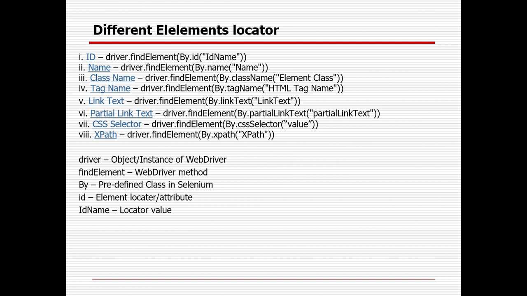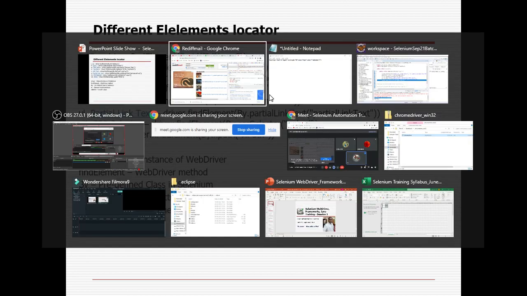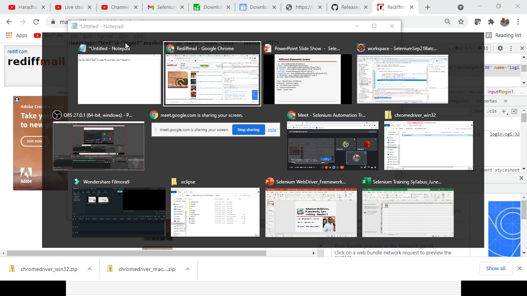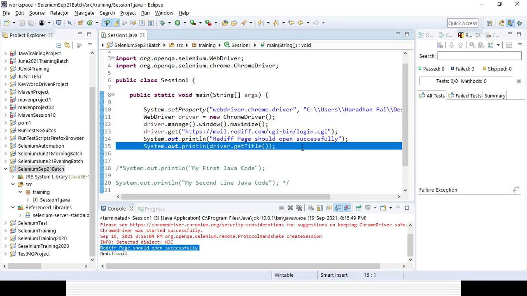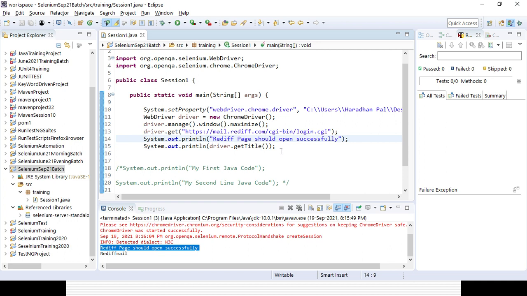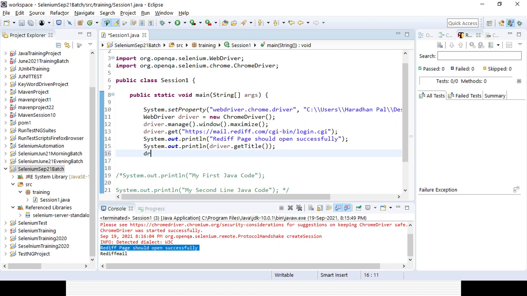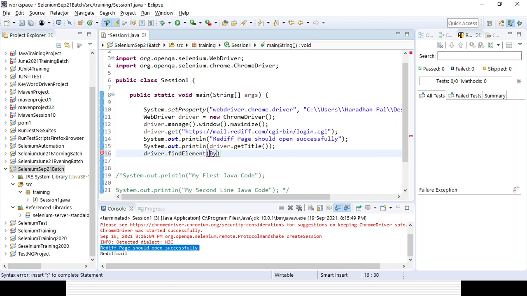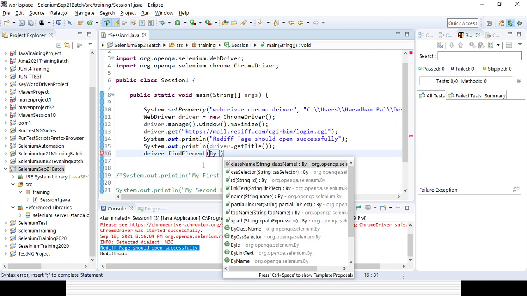Here you can see the ID is there, which is login1. Let's try to identify the element after opening the page. I have written the program up to opening the page, and I can comment it out, or you can still write it down here. After that, I will try to interact with driver.findElement. findElements is for multiple ones and findElement is for a single one. So By.id, and here you need to give the id within brackets in double quotes. That's how you can identify the element.